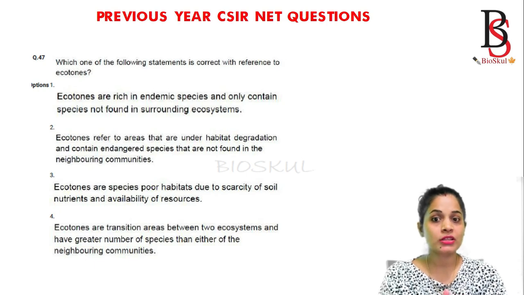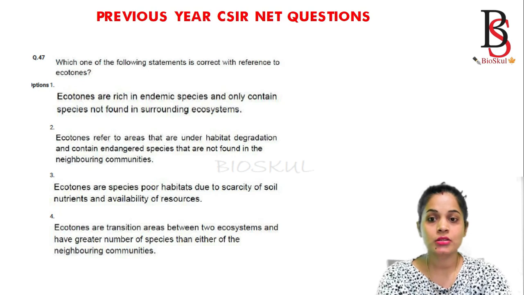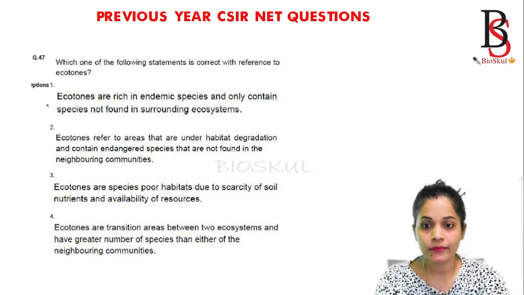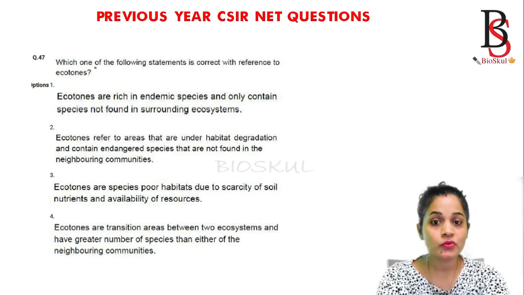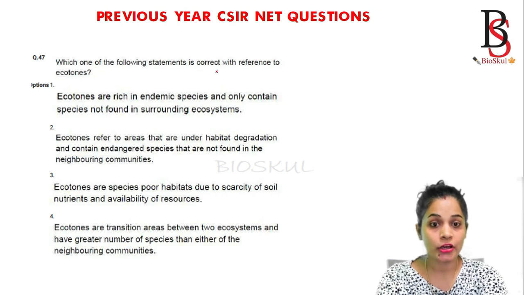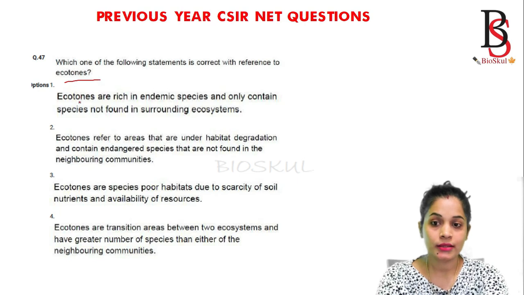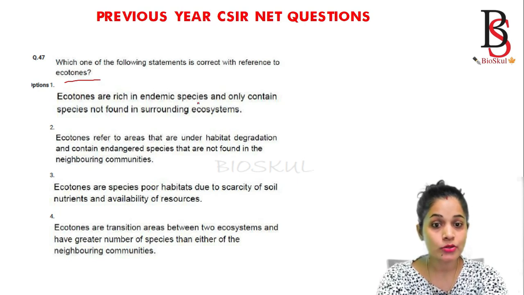So let's see the question. If I'm not wrong, this question is from the 2020 CSIR NET examination. Which one of the following statements is correct with reference to ecotone? Let's see the options. Ecotones are rich in endemic species and only contain species not found in surrounding ecosystems. No, the ecotone is rich in species of surrounding ecosystems.